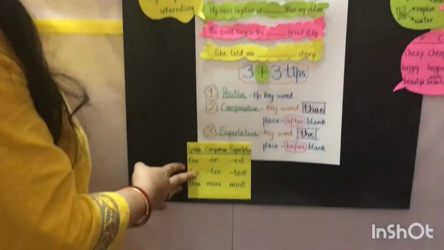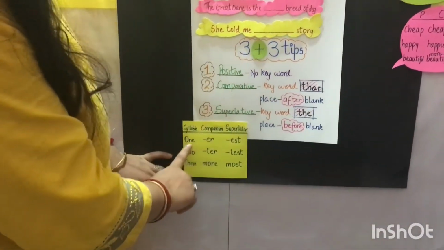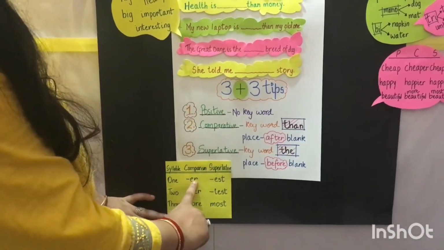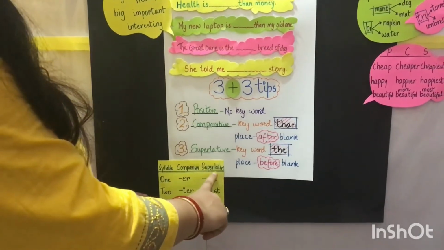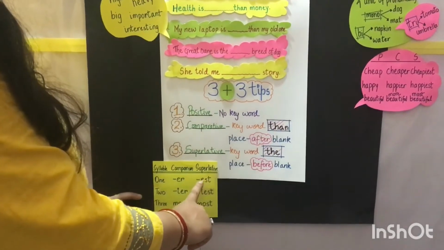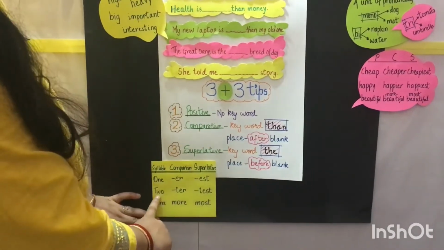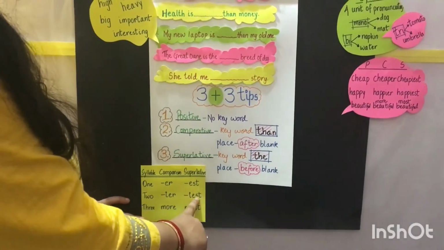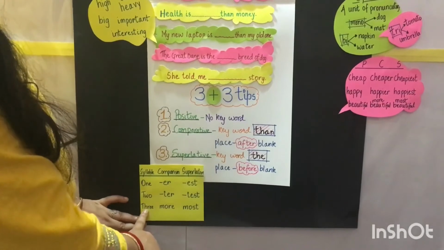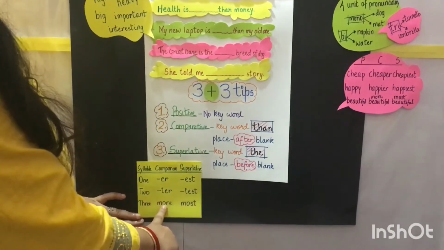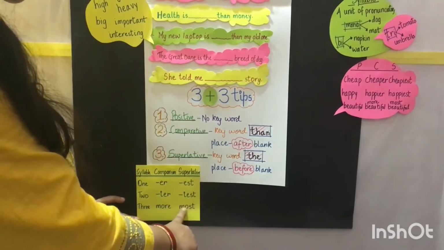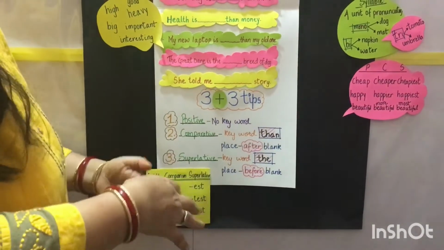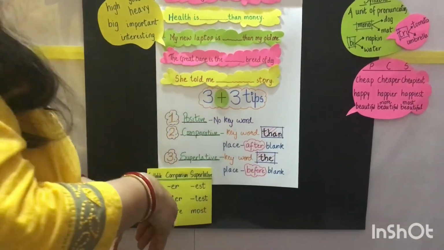Now again come over here. In comparative degree, if the word is with one syllable, we have to add ER at the end. In superlative, we will add EST. If the word is having 2 syllables, we will add IER, and in superlative IEST. And if the word is having 3 syllables, then in comparative we will add more, and in the superlative we will add most. But these two words, more and most, will not be added at the end of the word but at the beginning of the word.